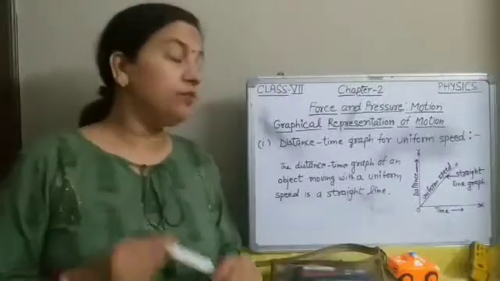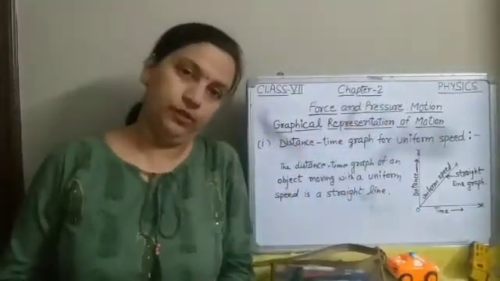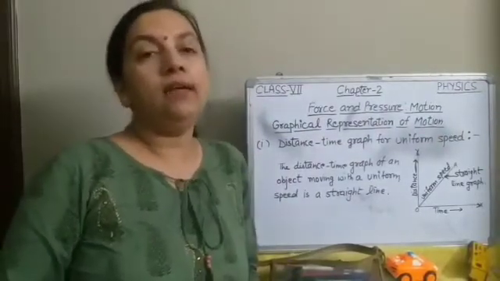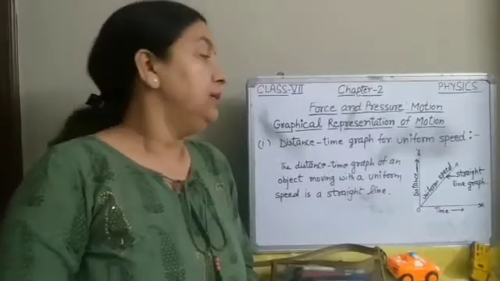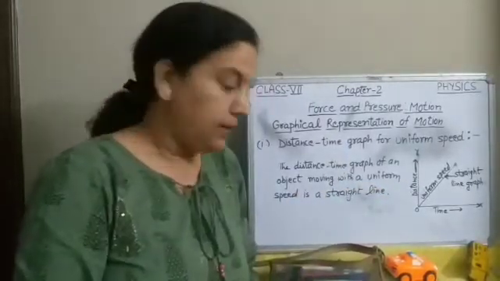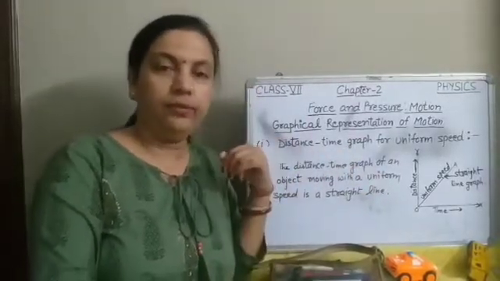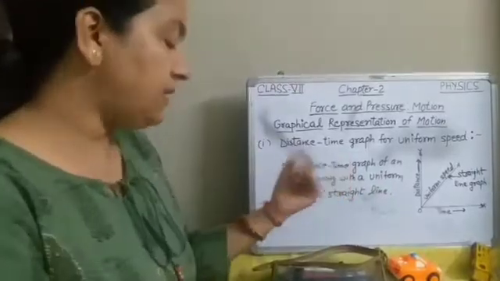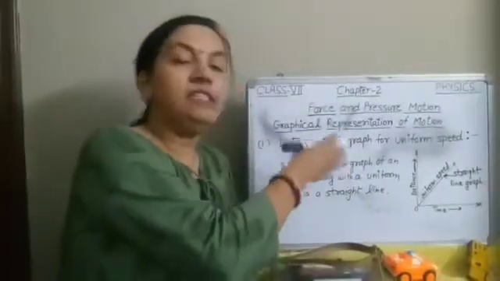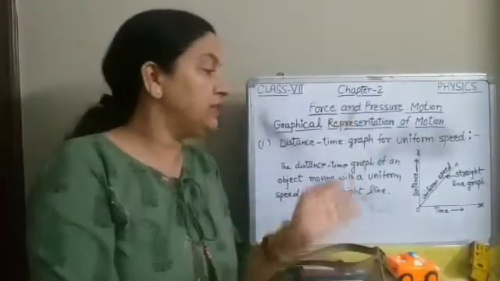Now students, we will see graphical representation of motion. The motion of moving objects can be represented by the graphical representation. It is called distance time graph. A distance time graph shows how the distance traveled by an object changes with the time.